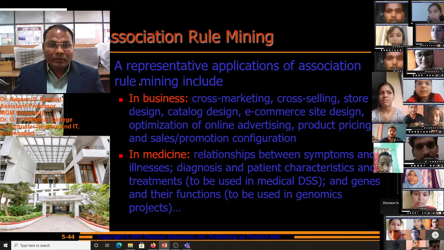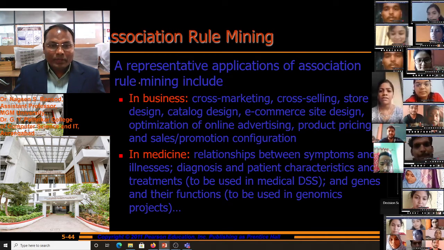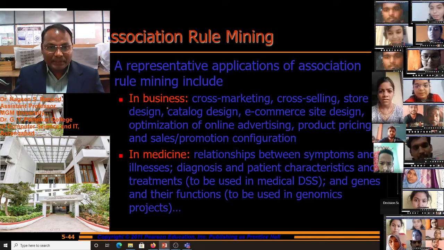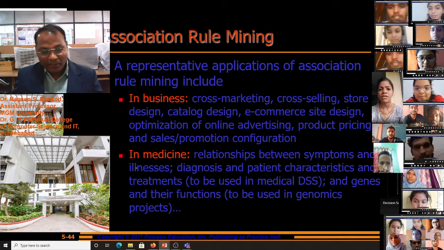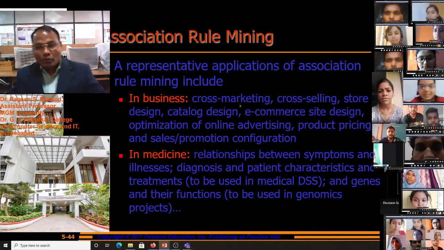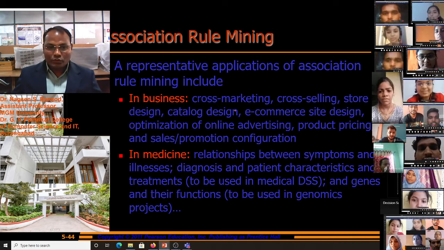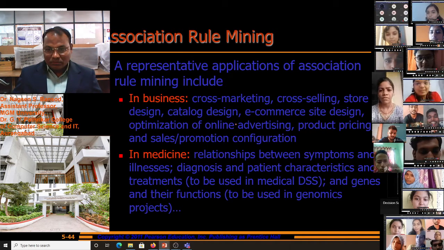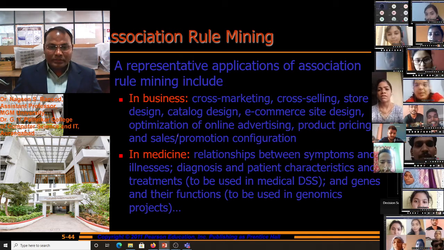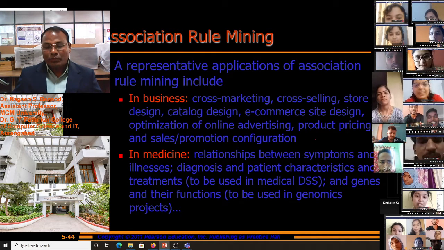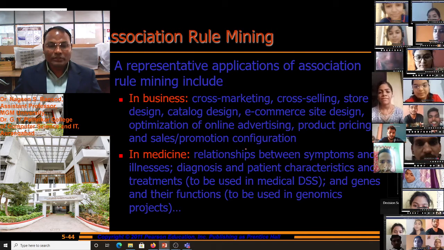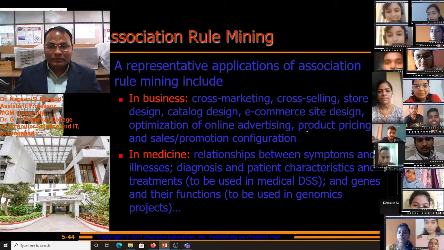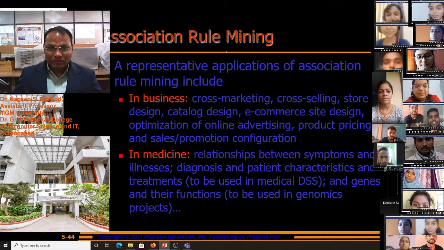Representative applications of association rule mining include business and medicine. In business: cross marketing, cross selling, store design, catalog design, e-commerce, optimization of online advertising, product pricing and sale promotion configuration. All of these include applications of association rules.